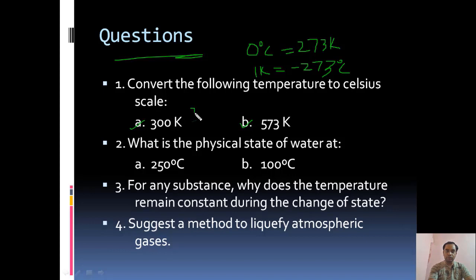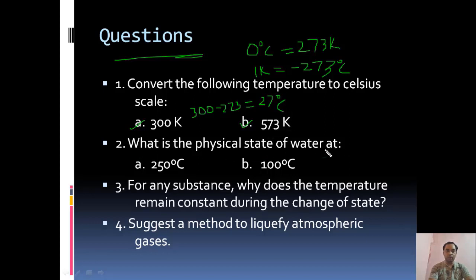So 300 Kelvin equals 300 minus 273. 1 Kelvin equals minus 273 degrees centigrade. 300 Kelvin equals 300 minus 273, that is 27 degree centigrade. Similarly, you can convert this one.